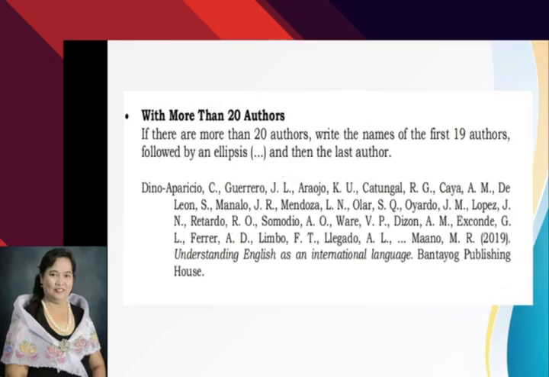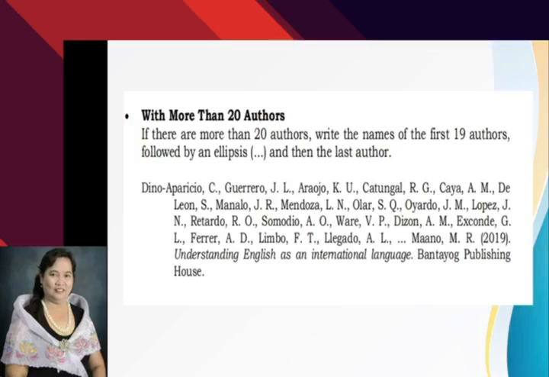With more than 20 authors, what do we do? If there are more than 20 authors, write the names of the first 19 authors, followed by an ellipsis, and then the last author. Okay?